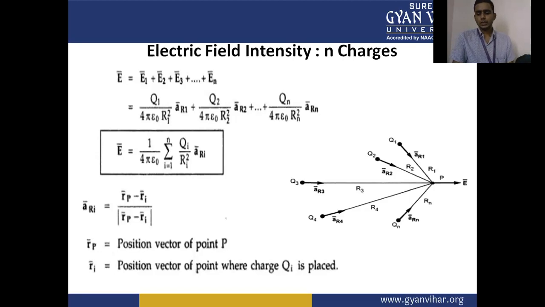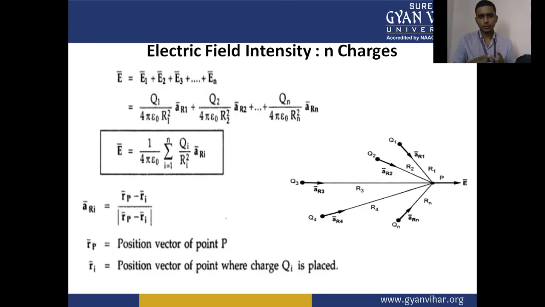So this is all about the electric charge density due to the point charge, due to volume, due to surface, and due to incremental length.